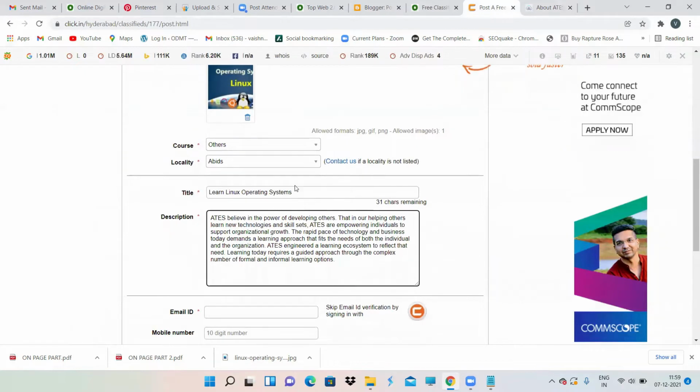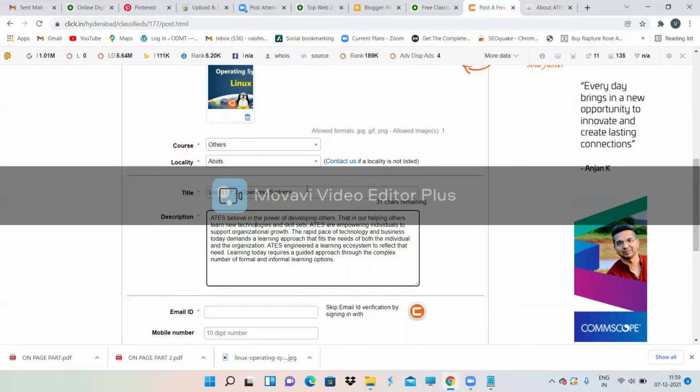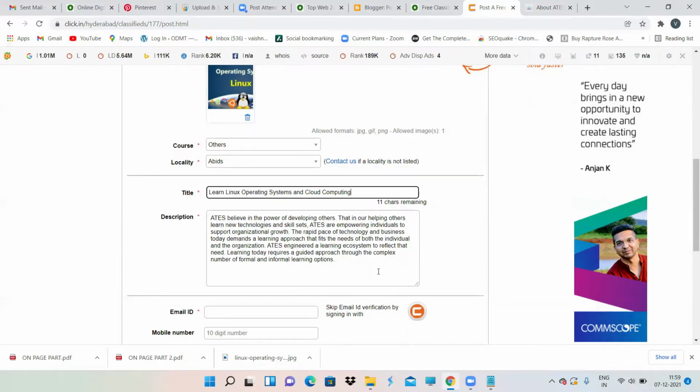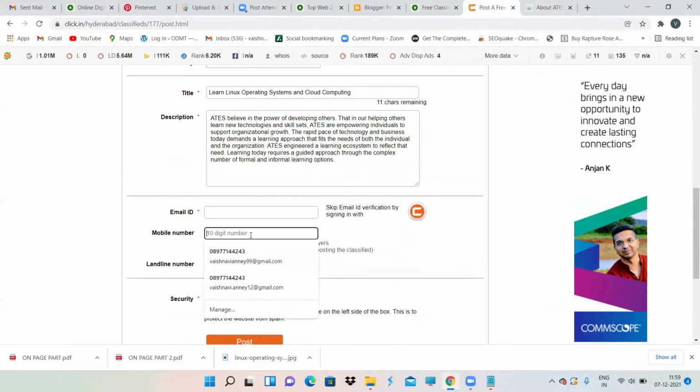If you want to give some title over here, and if you want to give some description over here, give some description. Both are mandatory. Here in title, 31 characters are remaining, so you can just add some more. Learn Linux operating systems and cloud computing. That's it. Then you have to give your email address and your phone number over here.